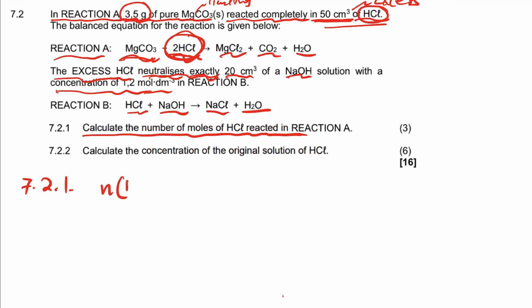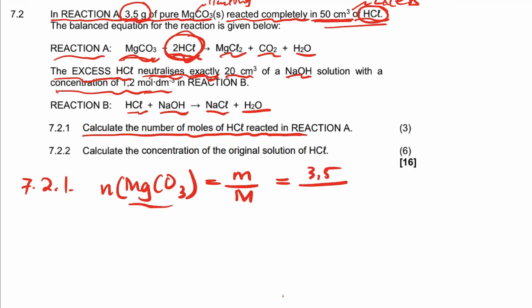So that means I'm going to change that into number of moles. The number of moles of magnesium carbonate is equal to mass over molar mass. So the mass is 3.5. We divide by the molar mass, which is magnesium 24 plus carbon 12, and then oxygen 16 times 3. When I punch that in the calculator, it's 3.5 divided by 12.5 plus 16 times 3. So the answer there is 0.042 mole. That's the number of mole.